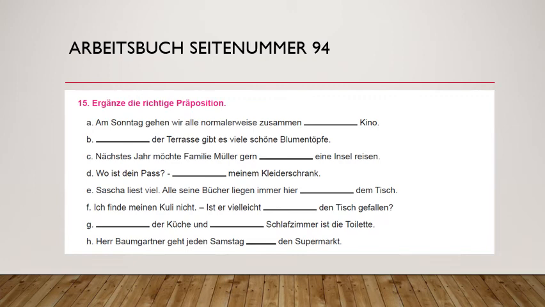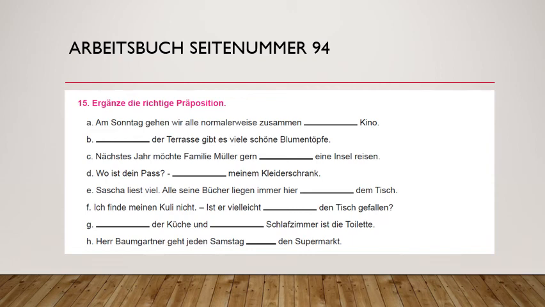Am Sonntag gehen wir alle normalerweise zusammen blank Kino. On Sunday we normally go together dash cinema hall. So in will come, but here gehen is used, that means action is going on. So it must be accusative. Thus accusative remains as it is. So in das Kino, that means ins Kino. Is it clear?